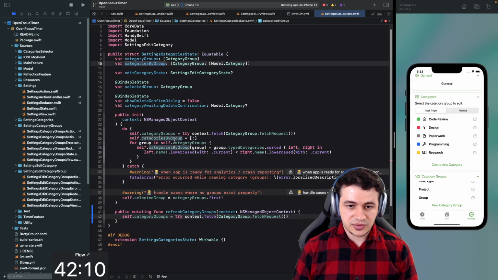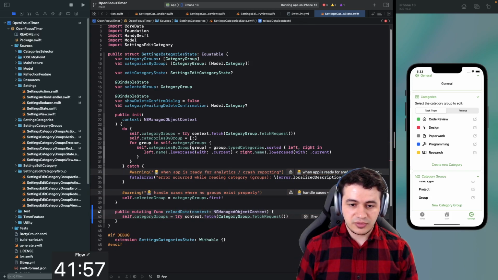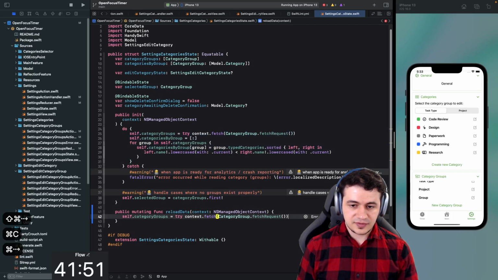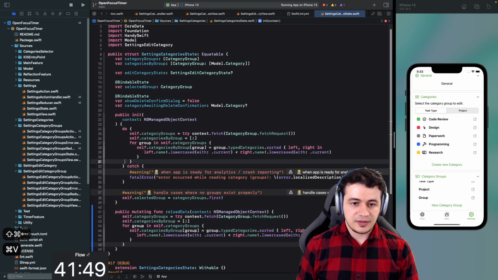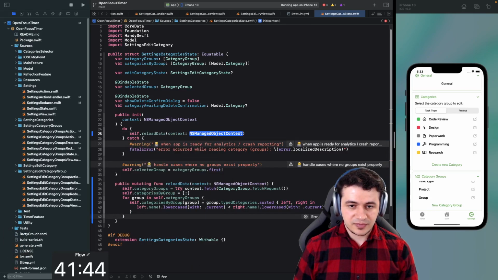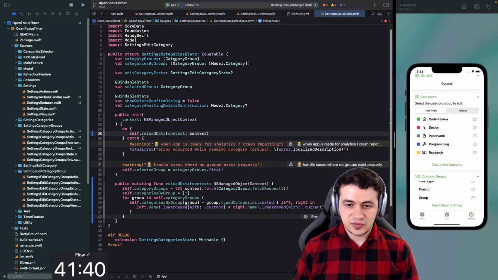And when we change the category group, do we need to also change the categories by group? Yeah, looks like it. So we need to refresh everything here. Reload data. I will call it reloadData. And then we're just going to do this entire thing here inside. And maybe we can also just call it from in here, self.reloadData. I'm not really sure about that because we have to set these to some values, right?